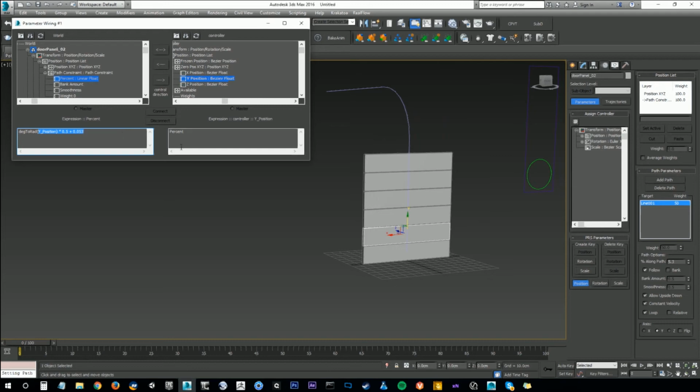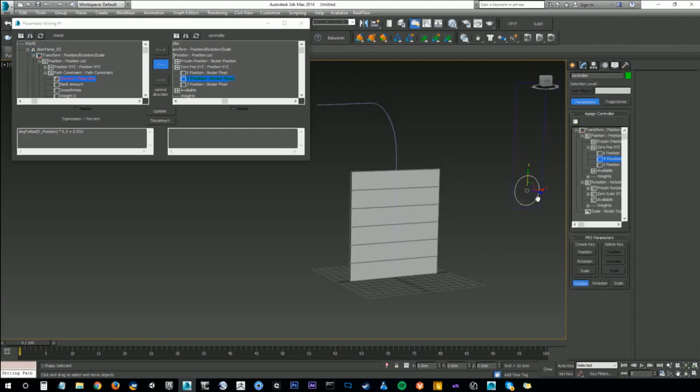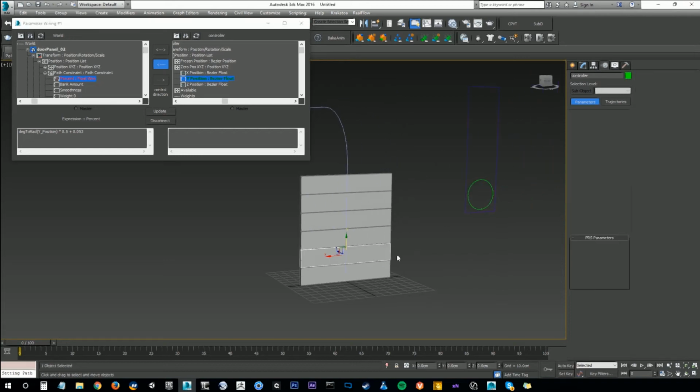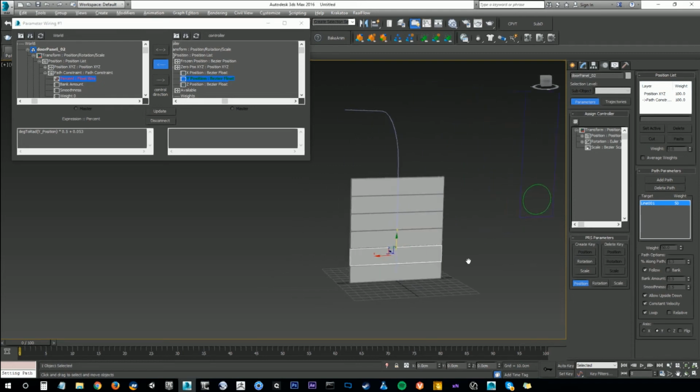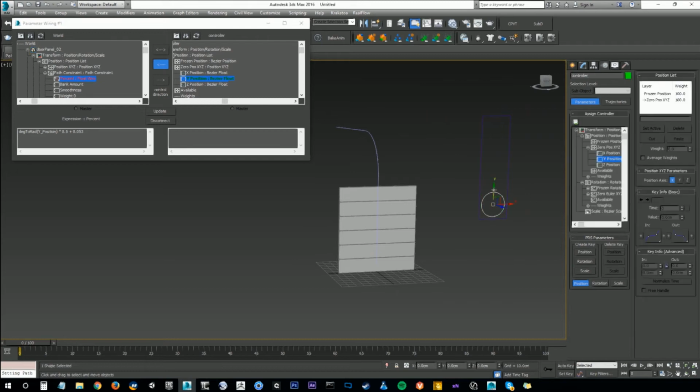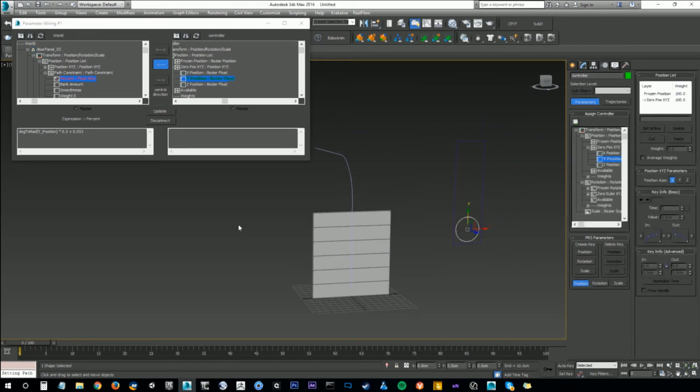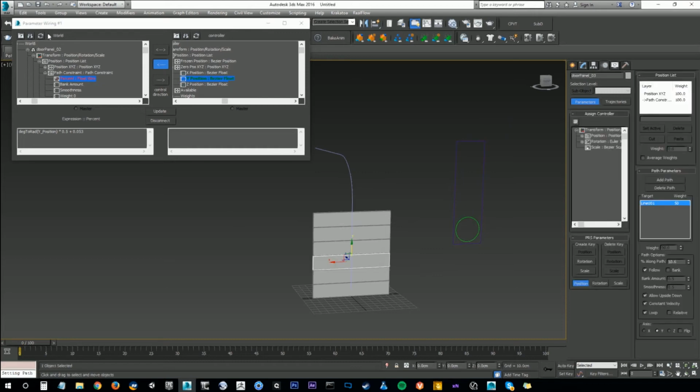So I'll paste that in, and now when we make the connection, it's going to start when this controller is at 0. This object is essentially at its own offsetted 0. Now if I move this, both go together. So select the third object, refresh. Now I'm just going to go through these and make the connections with their offsets.